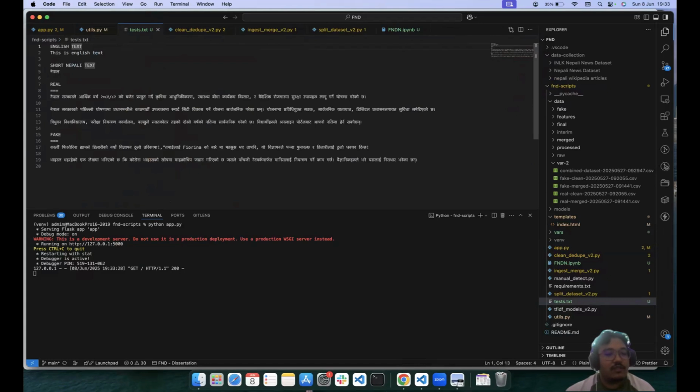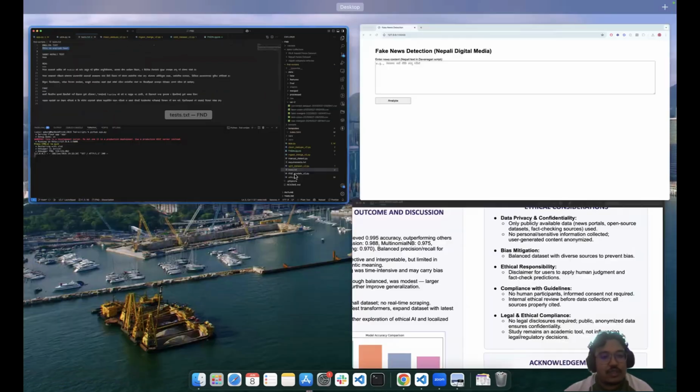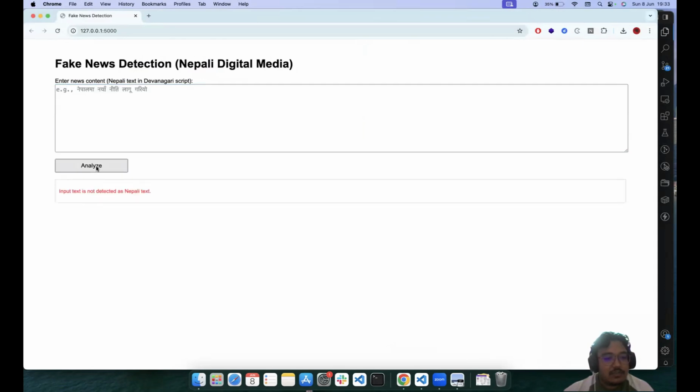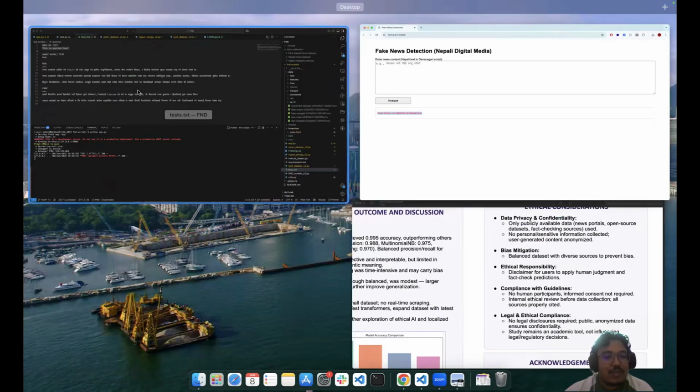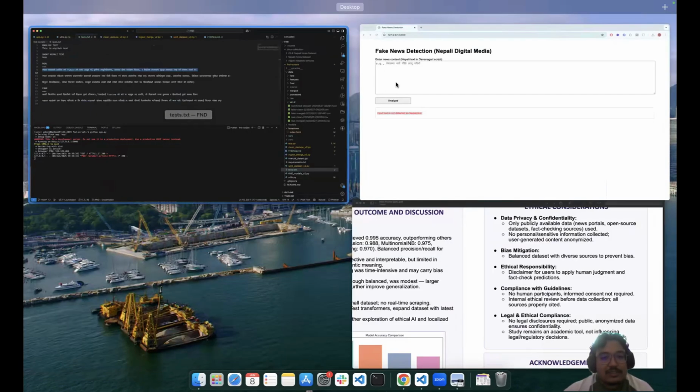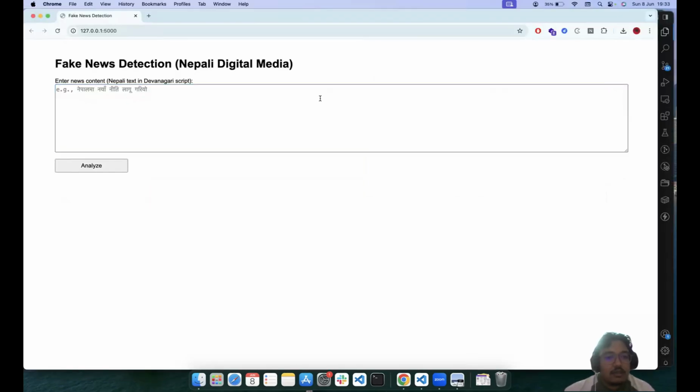First of all, if I input English language, what would it give? This is English language input, and the text is not detected as Nepali text. So I put in some validations as well. Now let's try our real dataset.